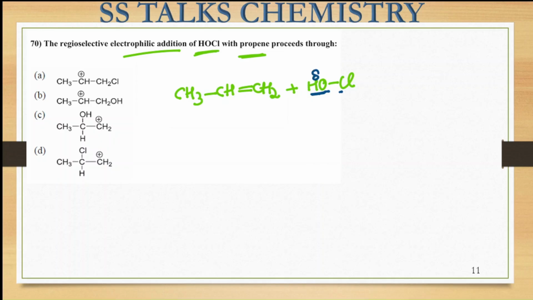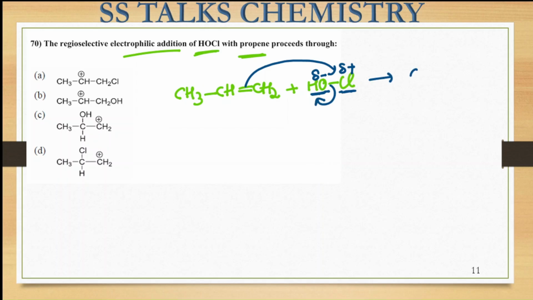So this is going to carry the partial negative charge, and the Cl, as compared to the oxygen, is less electronegative, so a positive charge will be coming. So this is the Cl positive group that we are seeing, which is going to act as my electrophile. Now this electron density will be shifted and will abstract the Cl group, and this OH negative is going to leave from the medium.